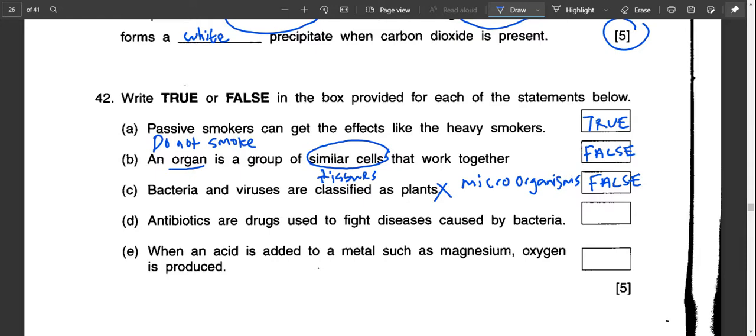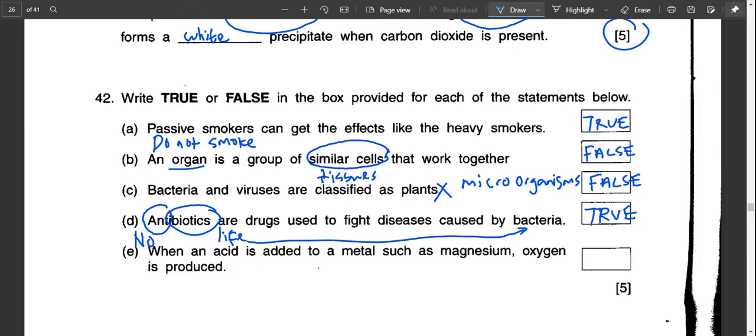Antibiotics are drugs used to fight diseases caused by bacteria. This one is true. The reason why it's true is because of the name itself. Anti means no or against. Biotics means life. So in this case, antibiotics are actually to make sure that there is no life of bacteria anymore. Therefore, that one is true.